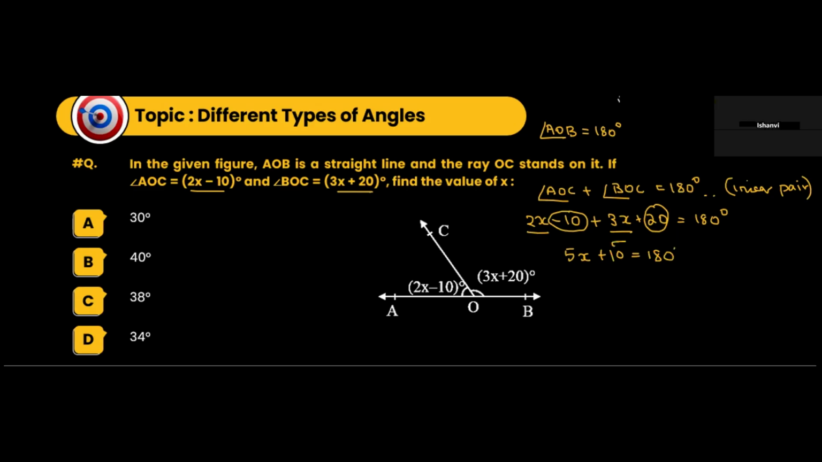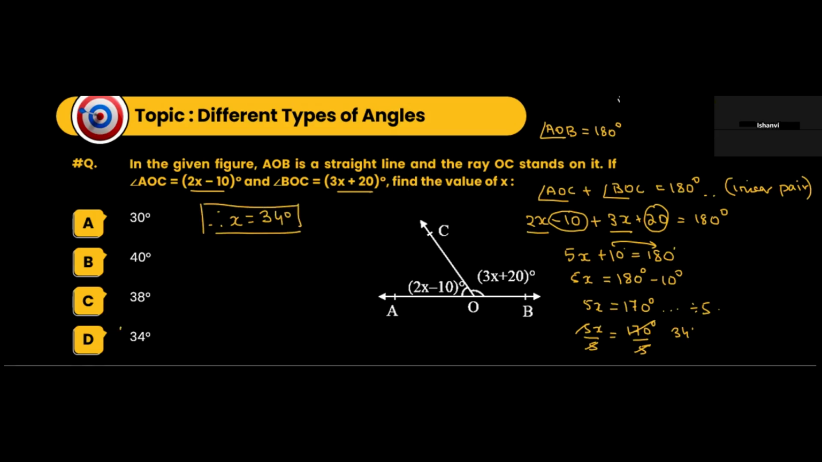If we transpose this side, it will become how much? 5x is equal to 180 degrees minus 10 degrees. That's going to be 170 degrees. 5x is equal to 170 degrees. Divide this by 5. So what you get is 5x by 5 is equal to 170 degrees by 5. So this and this gets cancelled. This will be how much? 5 3s are 15, 5 4s are 20. So therefore the value of x comes out to be 34 degrees. The value of x is 34 degrees. So this will be the correct answer. Okay.